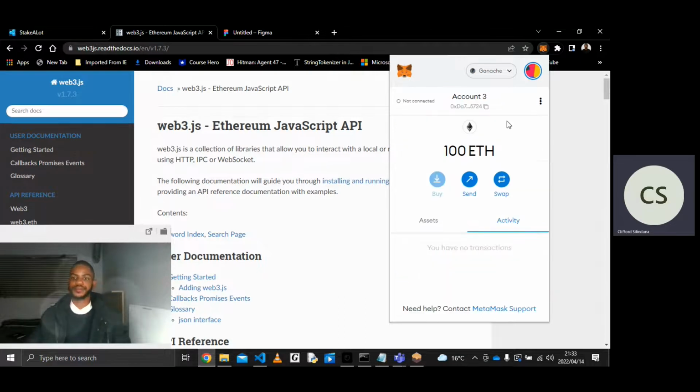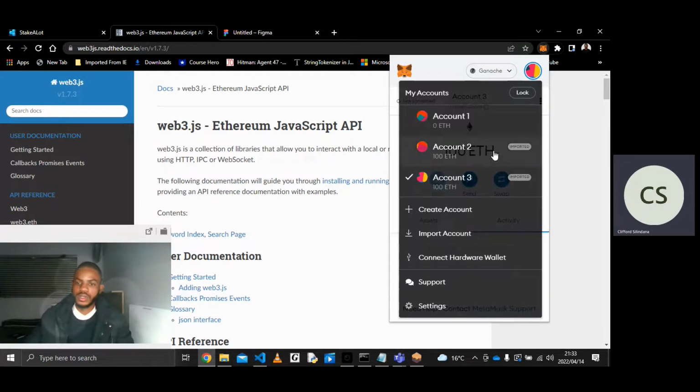There we go. So this account here is a default account that comes with MetaMask. And these two I imported, so I can't delete this one. It's a default account. So we have two accounts that both have 100 ETH.